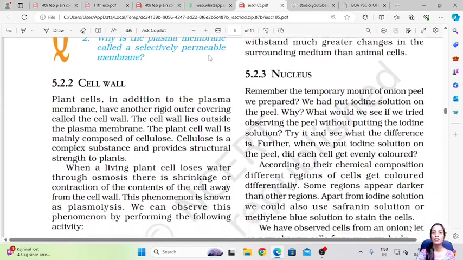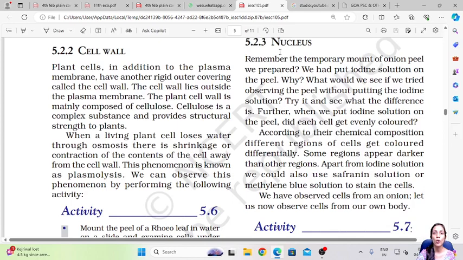When we were studying the plasma membrane, we saw how it is a selectively permeable membrane and how it protects the contents of the cell. The cell wall is the one which protects the plasma membrane. It is the outermost covering of a particular cell. In short, you can say the cell wall is the outermost covering.